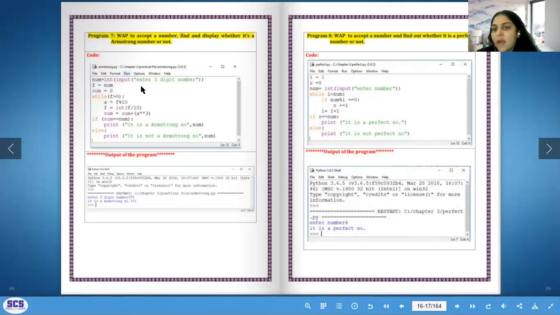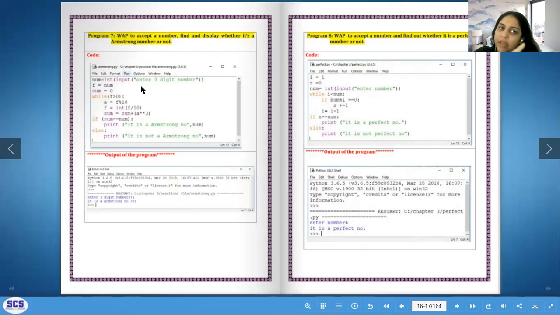If it's 3, 4, 5, I want the 3 cube, 4 cube, 5 cube, and add it together. A over here is what? I've done modulus, right? So I will get only the remainder part.